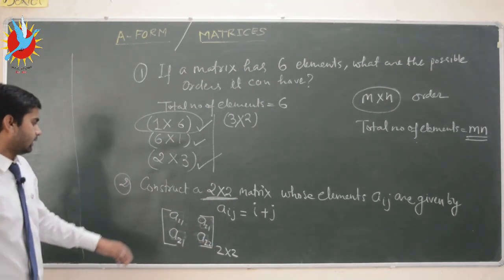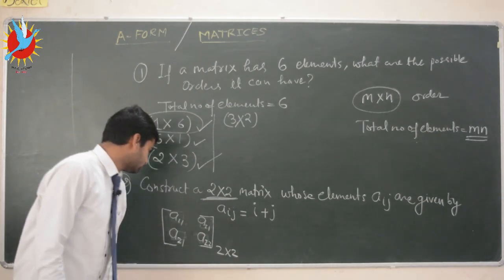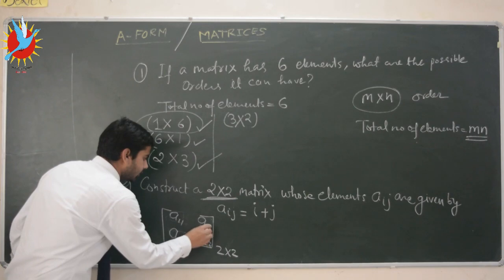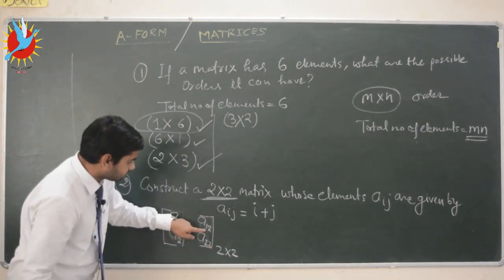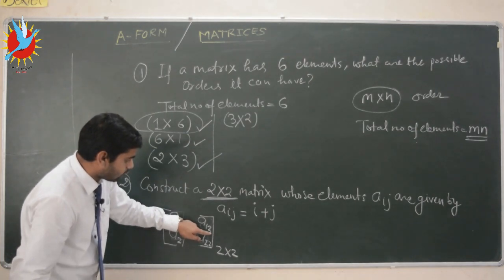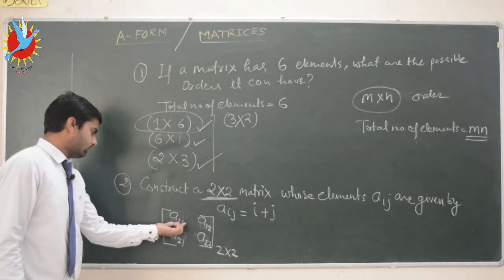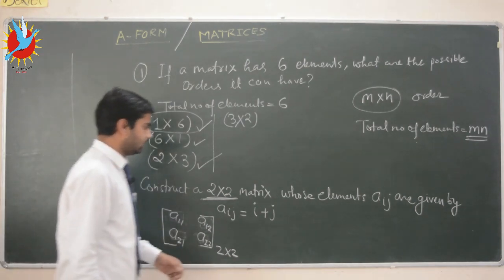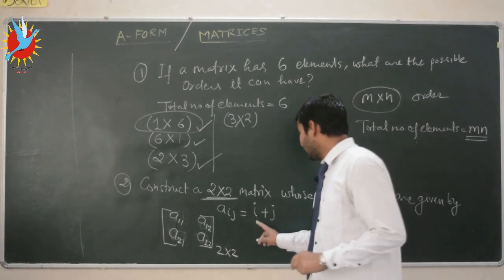Now we have formed our matrix A11, A12, A21, A22. The position in the first row, second column will be A12. First number denotes row and second denotes column. Now we want the values of A11, A12, A21 and A22. Here we have been given aij as i plus j.